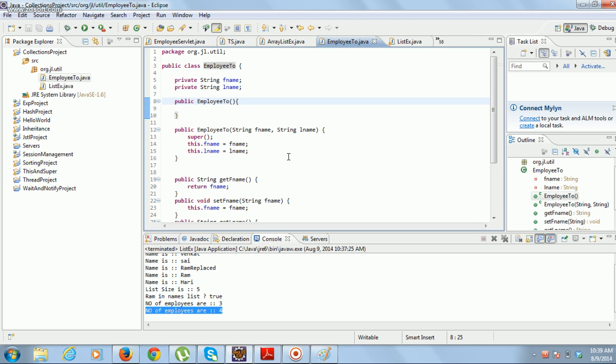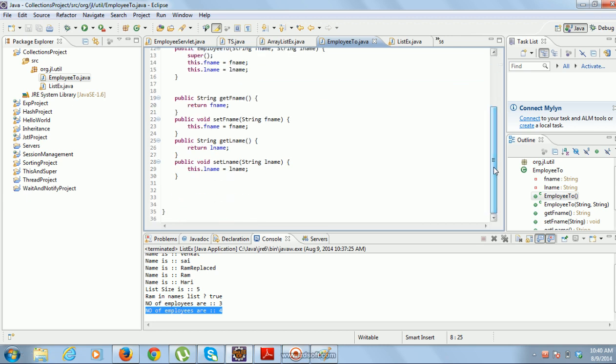So when you pass an object with the fname and lname to the contains method, the contains method uses the logic you defined in the equals method to find if there is any object already in the list. Now we will see how to override that.